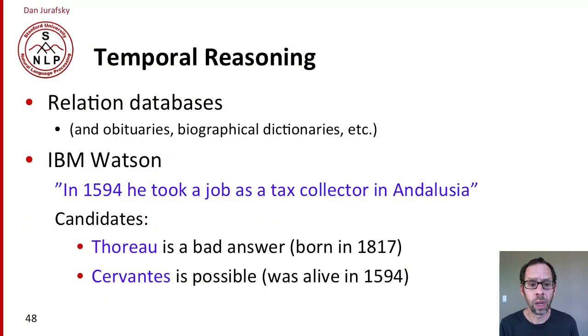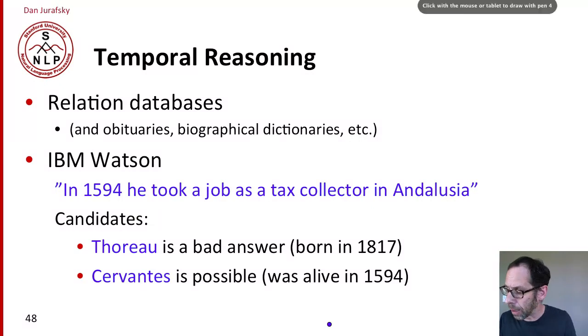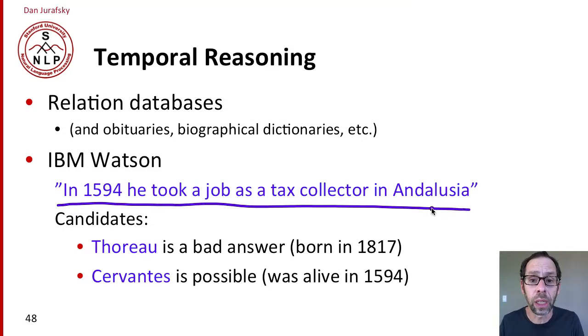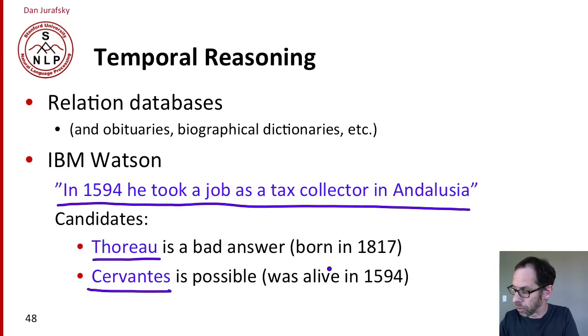Another kind of rich use of knowledge is temporal reasoning from these relation databases, but also from obituaries or biographical dictionaries. So a question that IBM's Watson faced, in 1594, he took a job as a tax collector in Andalusia. And the candidate answers here are Thoreau and Cervantes. And we'd like to know that Thoreau is a very bad answer because Thoreau was born in 1817, couldn't have been alive in 1594 to take a job, but Cervantes is at least a possible answer because he was alive in 1594. So these kind of temporal databases would let us do reasoning about when people are born and died, and therefore when they can be an answer to a possible question.